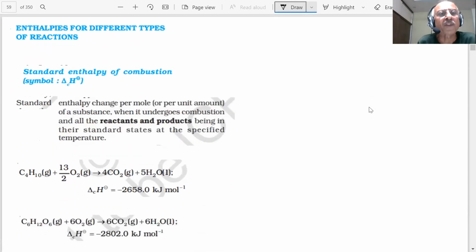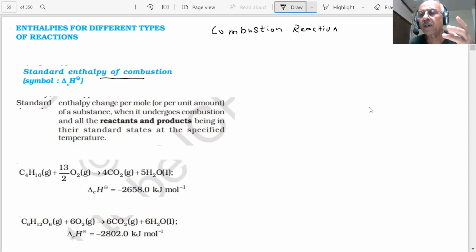What are the enthalpies of different types of reaction, student? One is called the standard enthalpy of combustion. What is combustion? What do you mean by combustion reaction, student? When you burn something in oxygen, it will produce carbon dioxide, water and heat energy. What do you call that reaction? Combustion reaction, student.